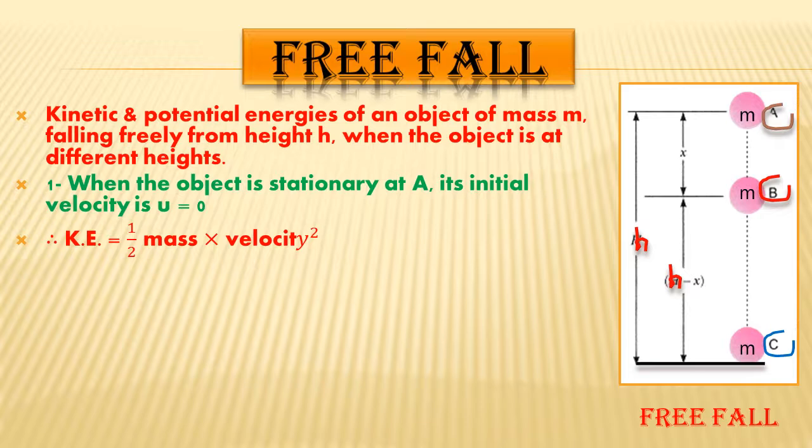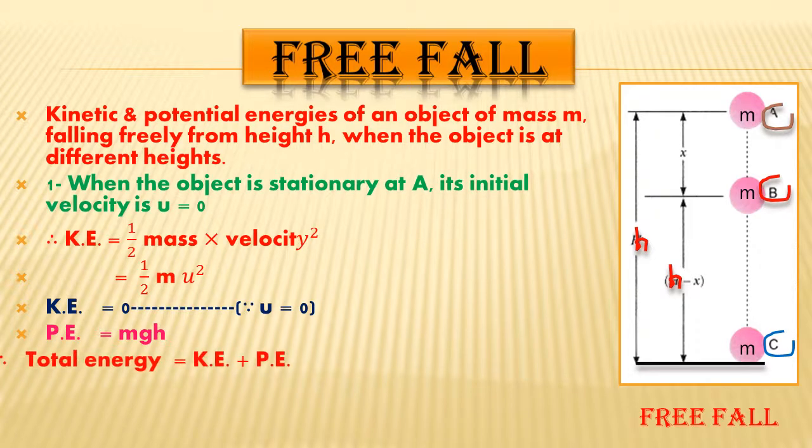Alright, so when u is equal to 0, the kinetic energy is half mass into velocity squared, that is half mv squared. But here the velocity of the object is u, that's why we are writing half mu squared instead of v squared. Now student, here u is equal to 0. So after putting the value u equals 0, kinetic energy will be equal to 0, and the potential energy will be mgh. This is the formula for potential energy, that is mgh.